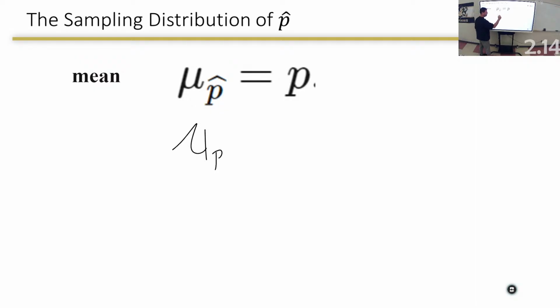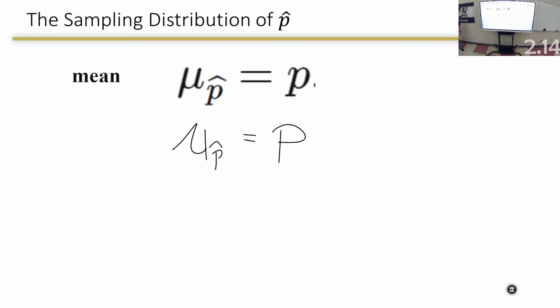The center of all the p hats, which is the sampling distribution, will be equal to the population center. No doubt about it. The center of all the p hats has to be equal to the population average.